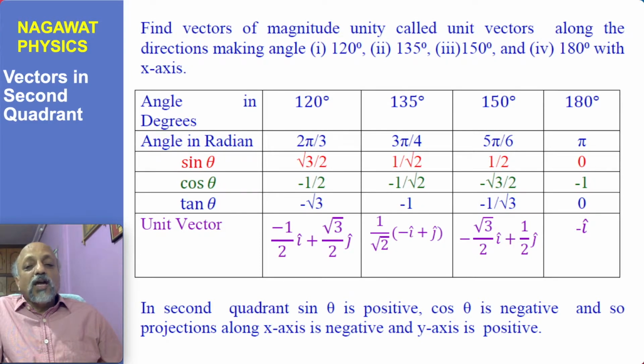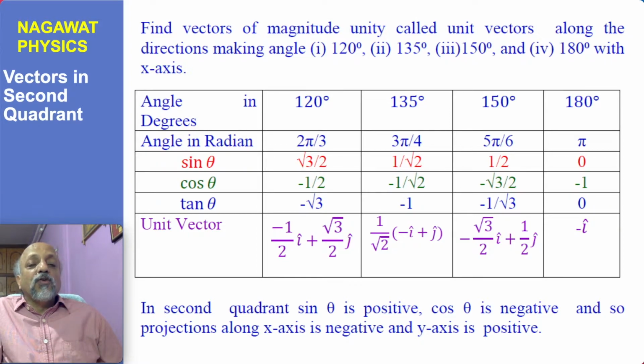But cos 0 is 1, and cos 180 degrees or cos pi is minus 1, and similarly the other cos angles are given here. Cos 120 degrees is minus half, cos 135 degrees is minus 1 by root 2, and cos 150 degrees is minus root 3 by 2. Once you know sin theta and cos theta, determining tan theta is just taking the ratio, which is given here. You find that in the second quadrant, among sin theta, cos theta and tan theta, only sin theta is positive, and the remaining two, cos theta and tan theta, are negative.